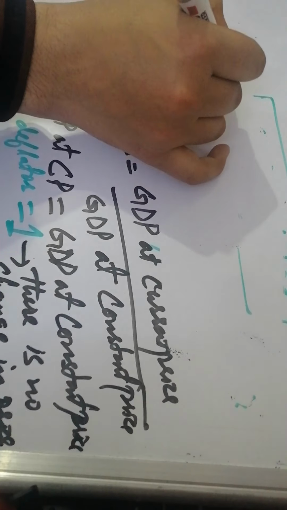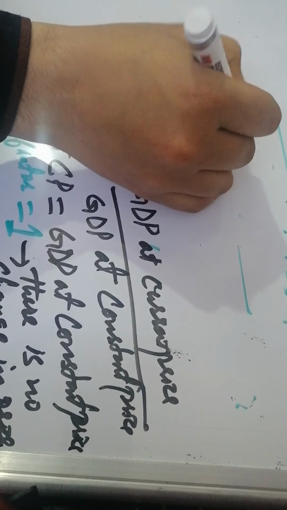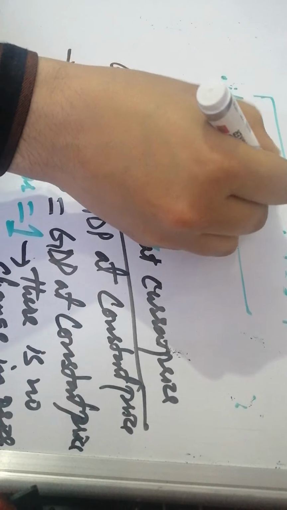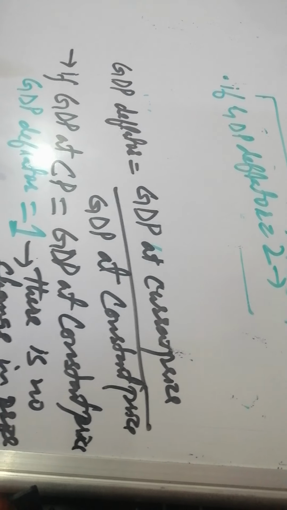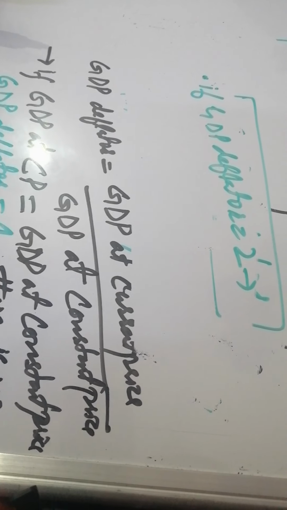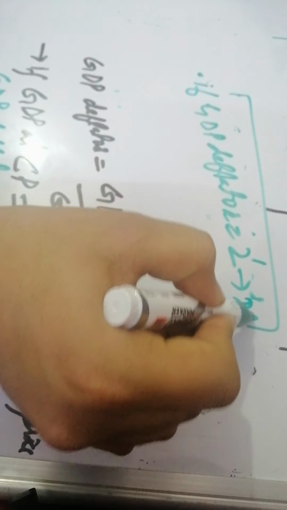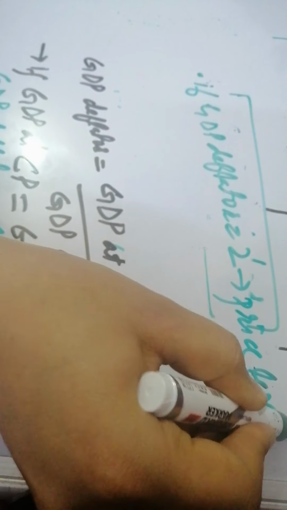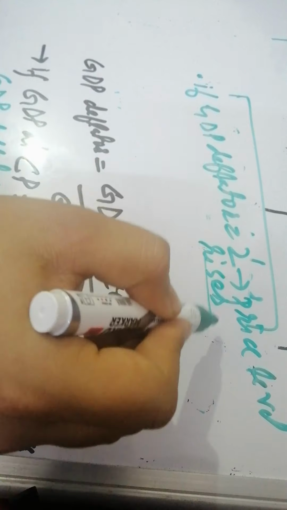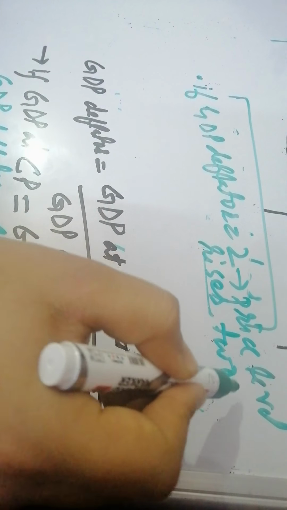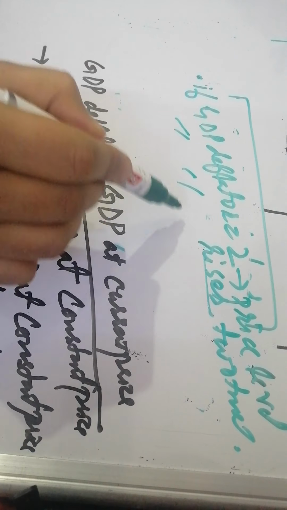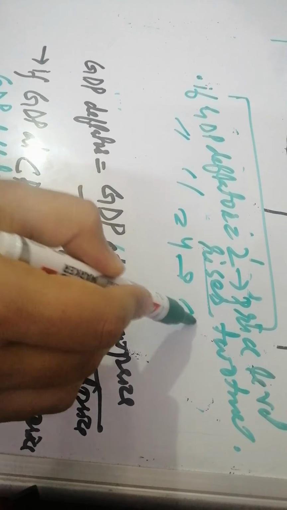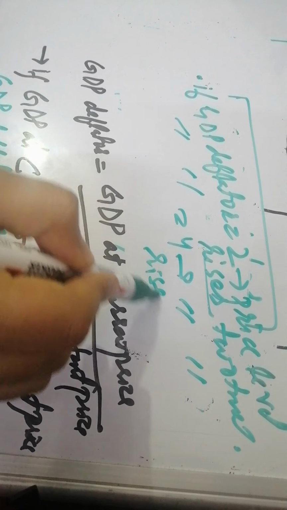if the GDP deflator's value is 2, this means that there is an increase in the price level by 2 times. So price level rises 2 times. In the same way, if GDP deflator is 4, this means that the price level rises 4 times.